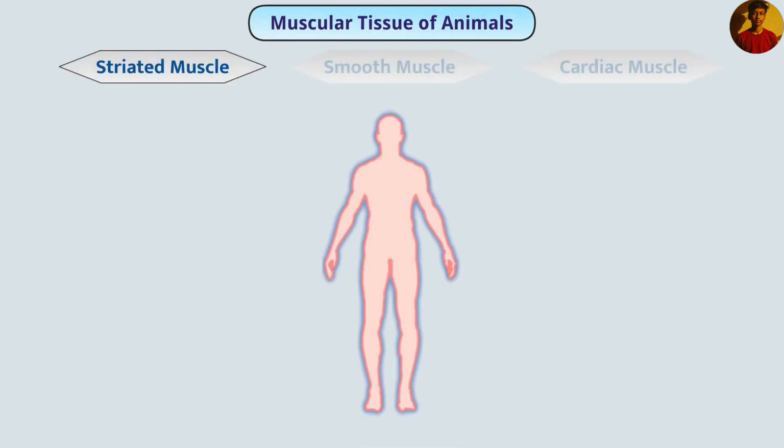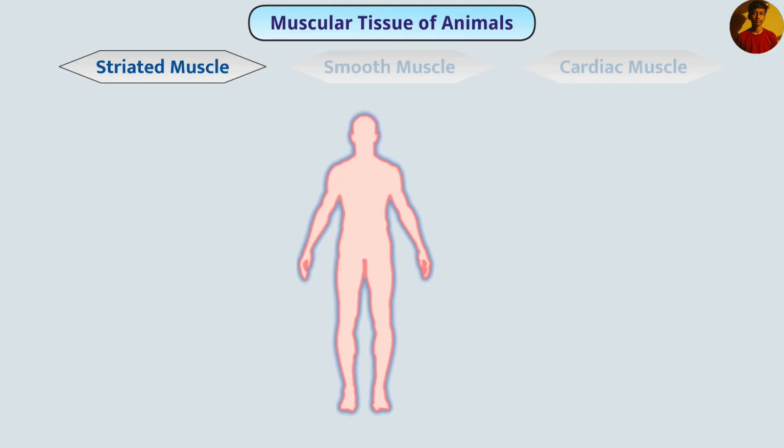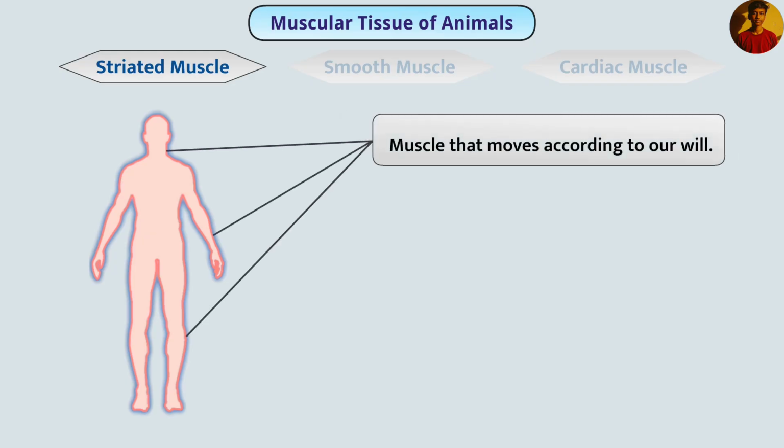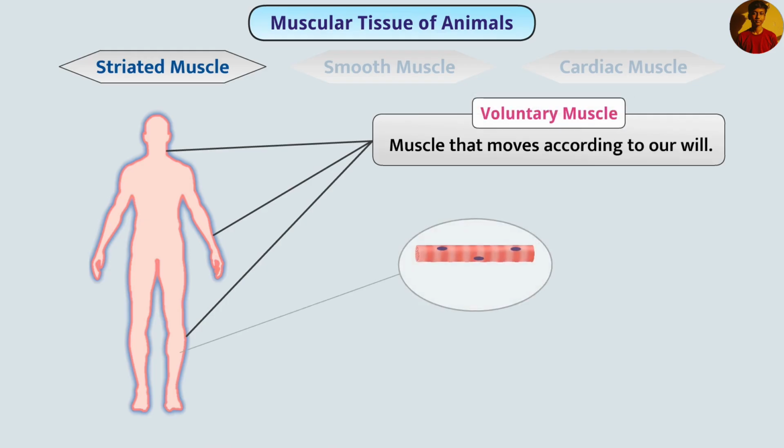We can move our hands, feet, neck-like organs as per our wish. This means that the muscle present in the organs like hand, feet, neck moves according to our wish. The muscle that moves according to our will is called voluntary muscle. When this muscle is observed with the help of a microscope, alternate bands of dark and light colors are observed. That's why it is also called striated muscle.